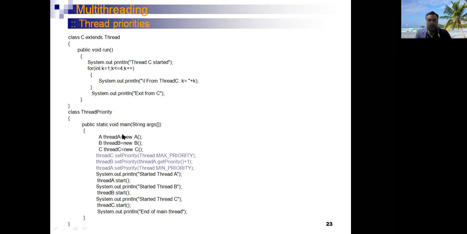Once a thread is born, we can set the priority by calling the setPriority method of the Thread class: threadC.setPriority(Thread.MAX_PRIORITY), then threadB.setPriority(threadA.getPriority() + 1), then threadA.setPriority(Thread.MIN_PRIORITY). Through these three statements, we can set the priority of the threads, so that as per the priority, threads are executed inside a program.